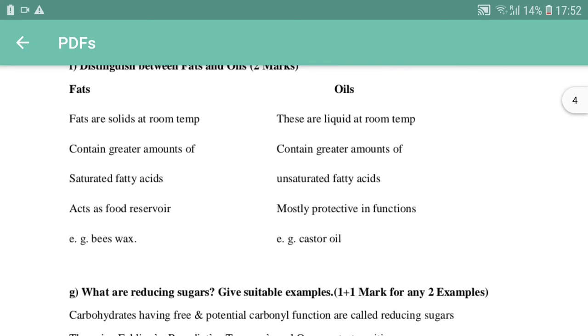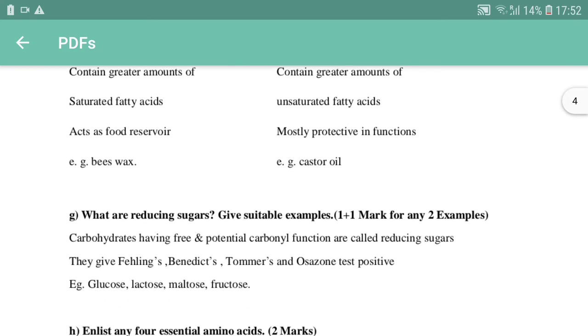And fats usually act as a food reservoir. The fats are usually stored under the skin and the oils are more protective in function. For example, beeswax is a fat, and castor oil is an oil.